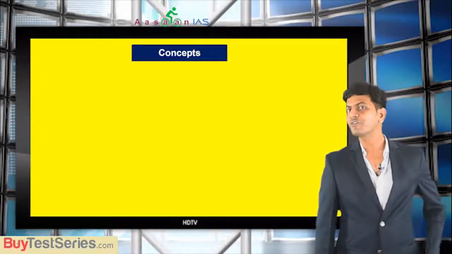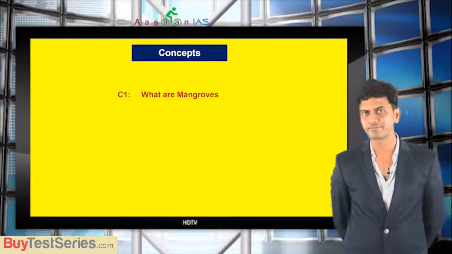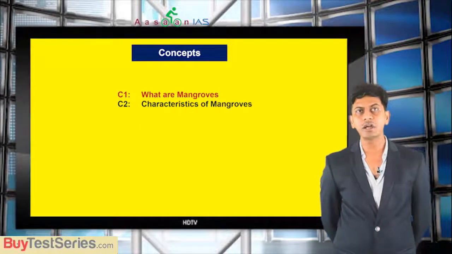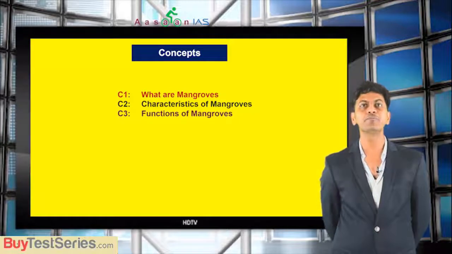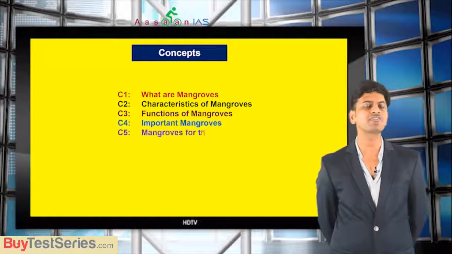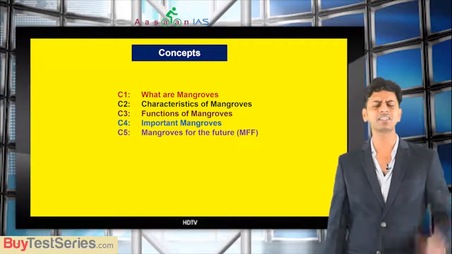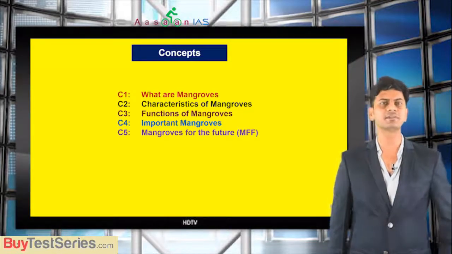First, we understand what we will discuss in this topic. First, I am going to tell you what are mangroves. Then we will understand the characteristics of mangroves. Third, we will see the functions of mangroves or benefits of mangroves, then important mangroves, where they are located. And finally, what is Mangroves for the Future, MFF. It was in news last year, that's why we will just see Mangroves for the Future, what is it. So these are 5 concepts we will see here.